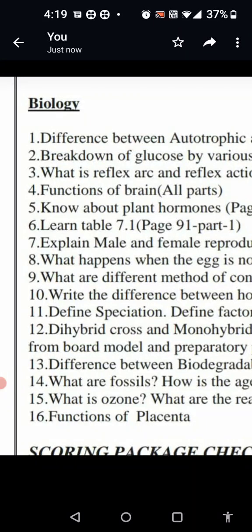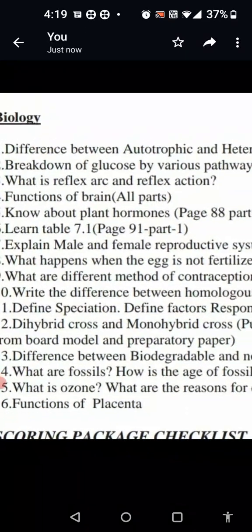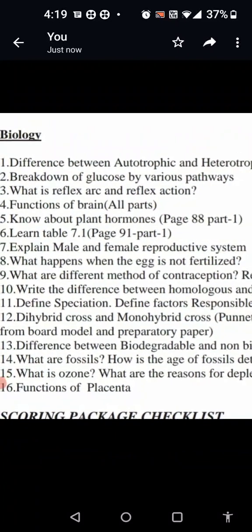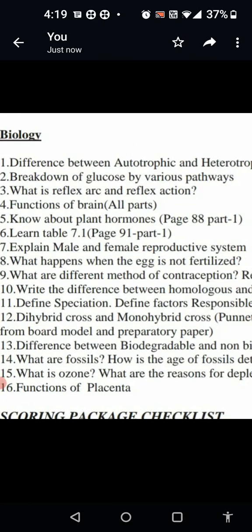Dear students, the third question is about reflex arc and reflex action, and the fourth question is about the brain. Let us revise these parts. The third question asks, what is reflex action?